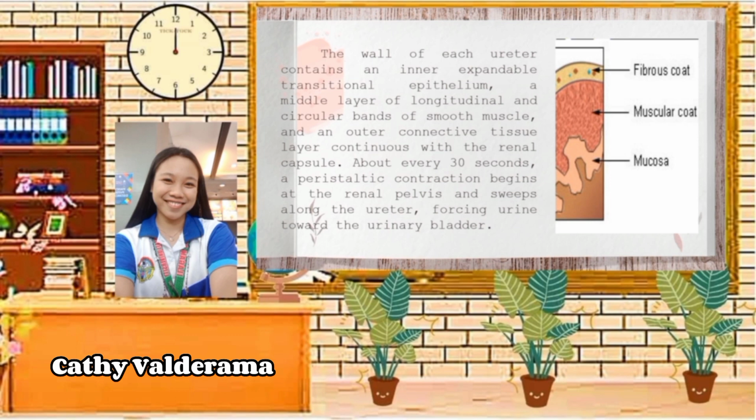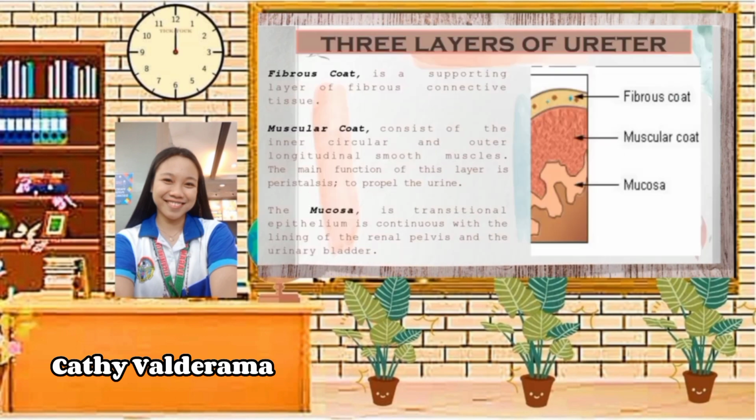So, every layer of the ureter has its own function in transporting the urine. And yung contraction ay nag-uumpisa sa renal pelvis, which is yung sabi ko kanina, renal pelvis is the main blood vessel that carries blood from the kidney to the ureter. Okay, next. These are the layers of the ureter which include the fibrous coat, muscular coat, and the mucosa.